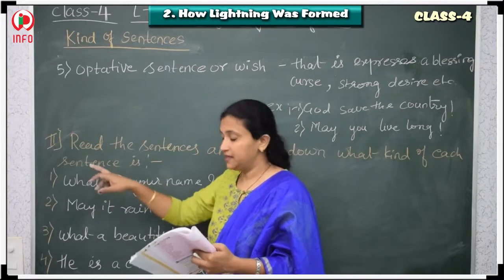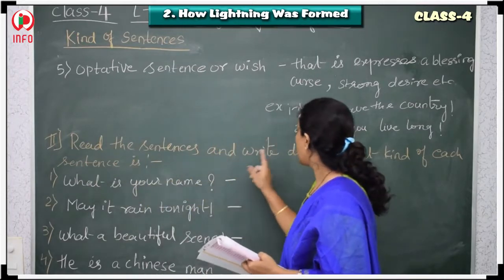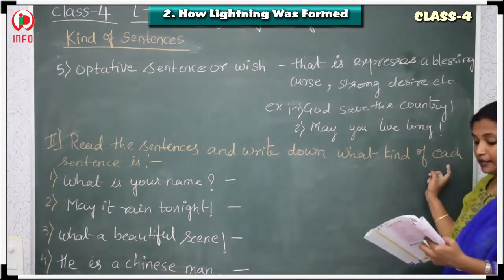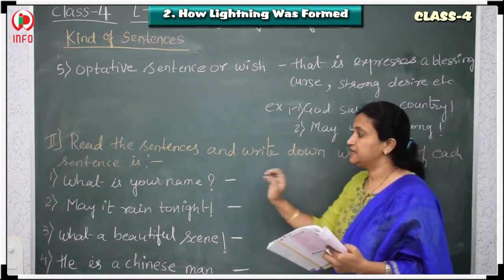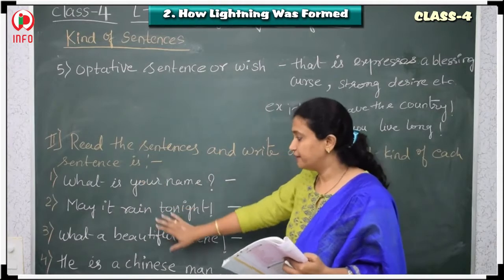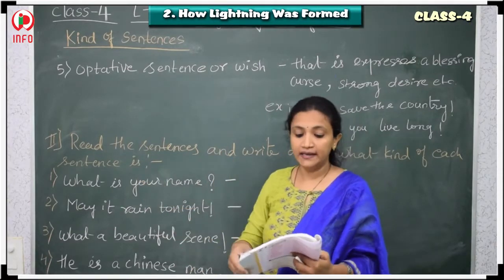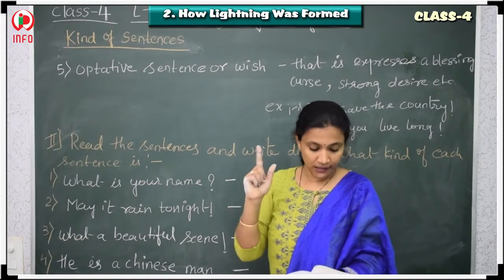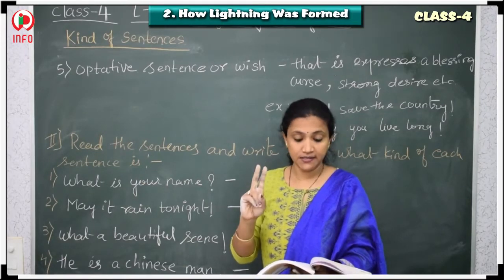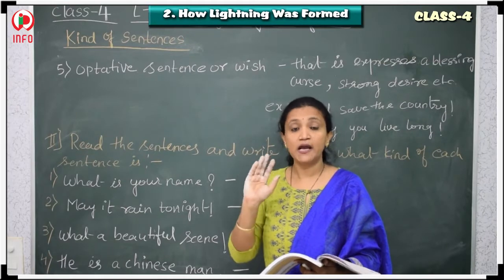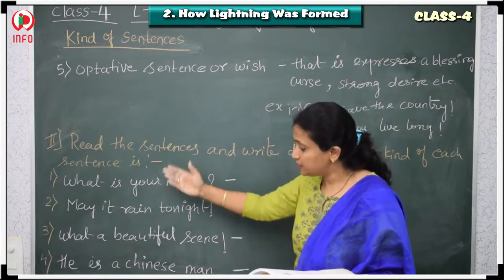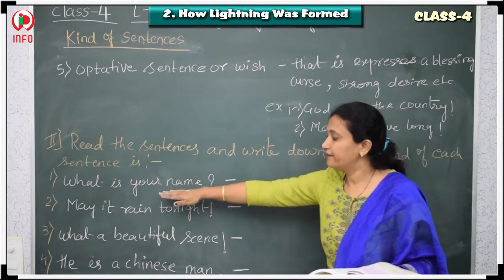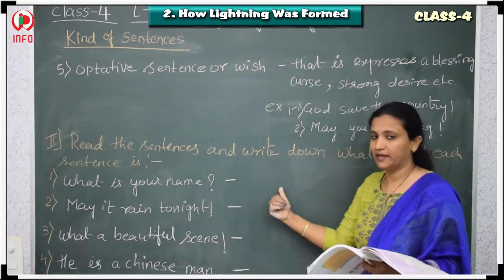So the second one is, read the sentences and write down what kind of sentence each one is. So they have given the sentences. We already learned the sentences. That is what we learned: statement sentence, interrogative sentence, exclamatory sentence, imperative sentence and optative sentence. And based on that, we have to answer the question. So they have given the question, we have to write what kind of sentence.